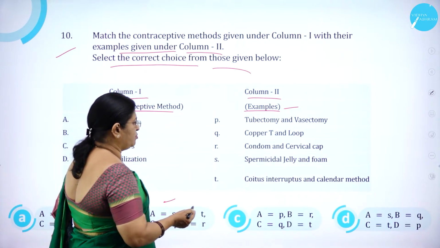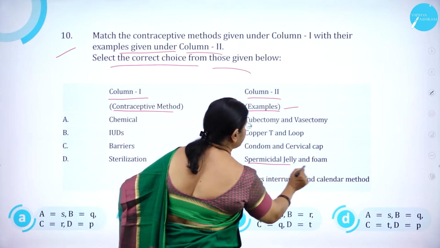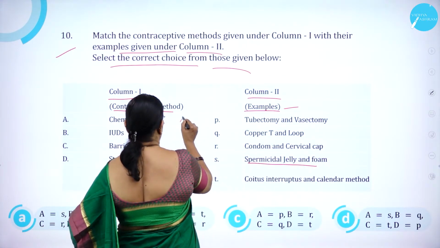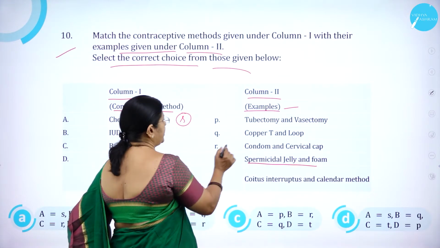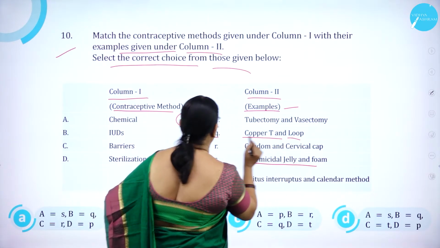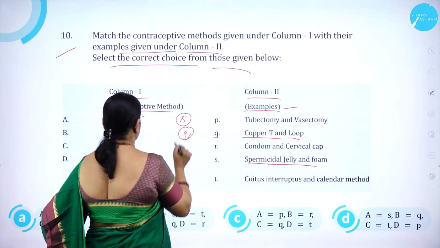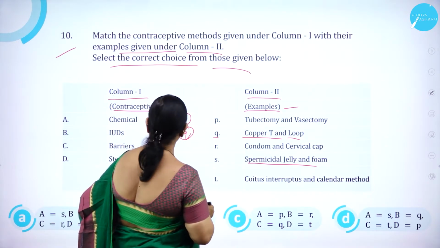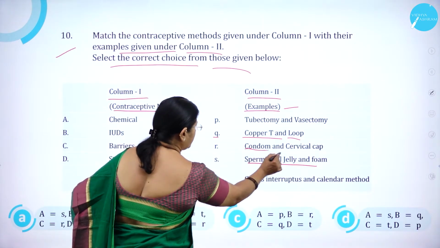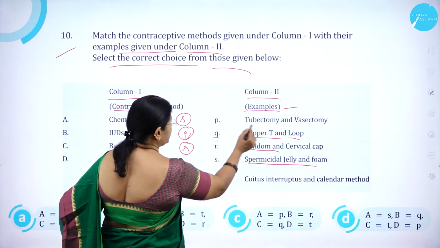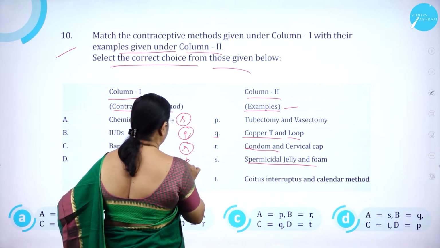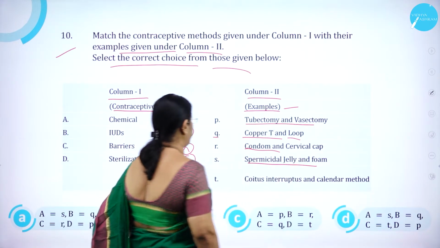Chemical is what? Usually it is spermicidal jelly and foam. Right. Then IUDs is what? Copper T and loop, that is Q. Then barriers. Barriers is what? Condom and cervical cap. Then sterilization, tubectomy and vasectomy.